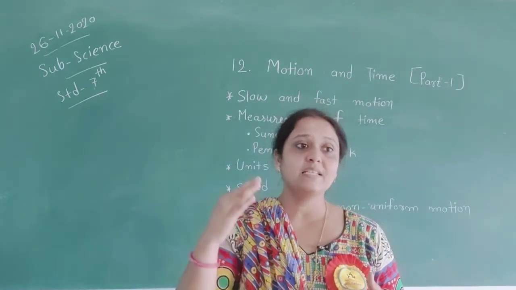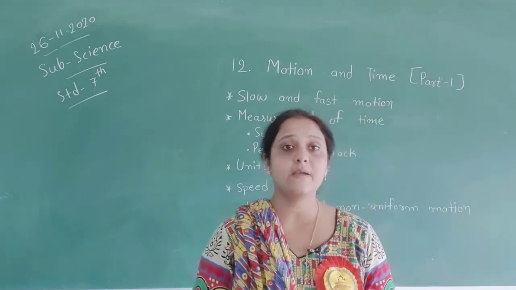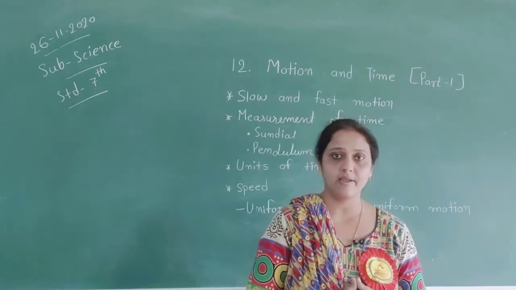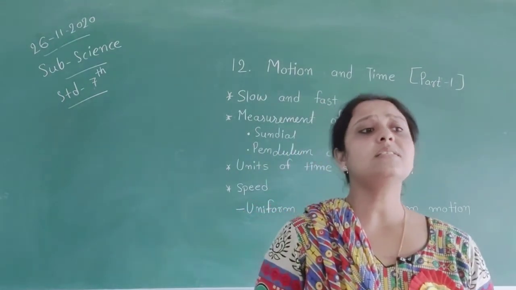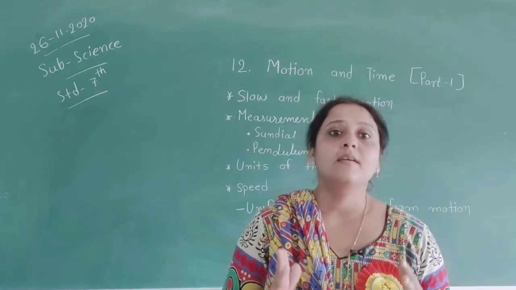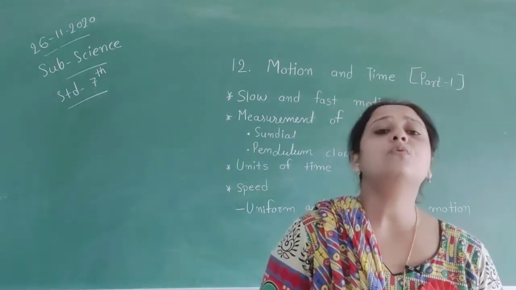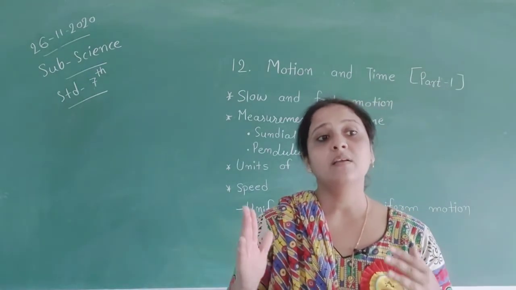When we divide them, we get the speed. The speed calculated here is actually the average speed. In speed, we use the measurements meter, kilometer, like this.